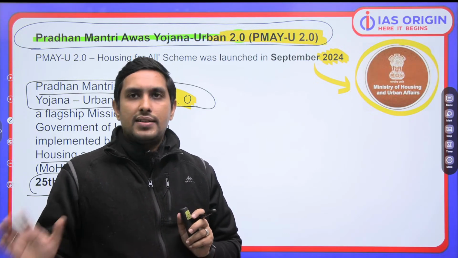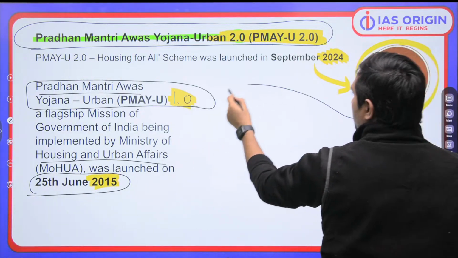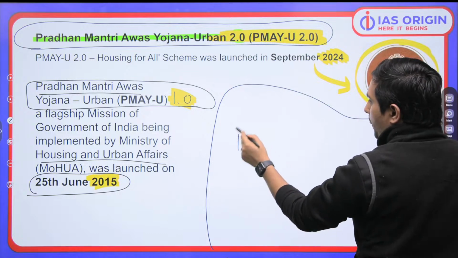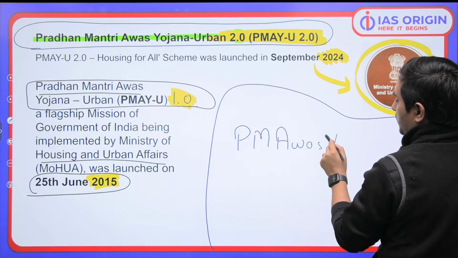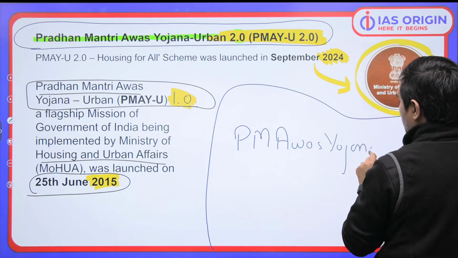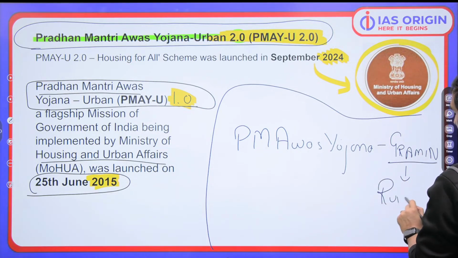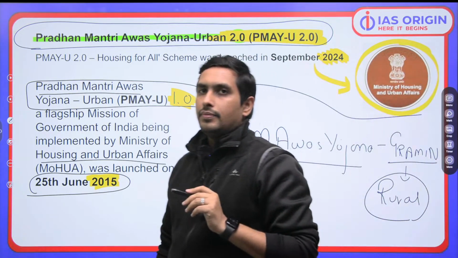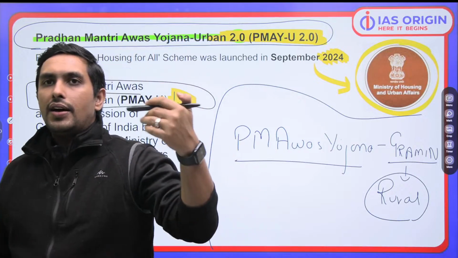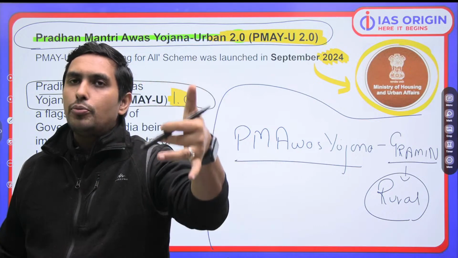So just imagine this. Now we are talking of what? Pradhan Mantri Awas Yojana Urban. Awas Yojana is for housing only. Grameen, of course, is for rural, right? Rural housing. Pradhan Mantri Awas Yojana Grameen is a social welfare program, housing for the rural poor in India.